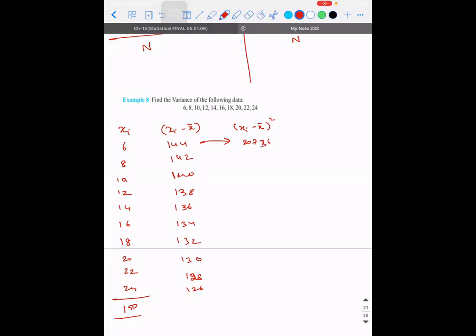Then 142 square, 20,164. 140 square, 19,600. 138 square, 19,044. 136 square, 18,496. 134 square, 17,956. 132 square, 17,424. Wait. Aren't we making a mistake?